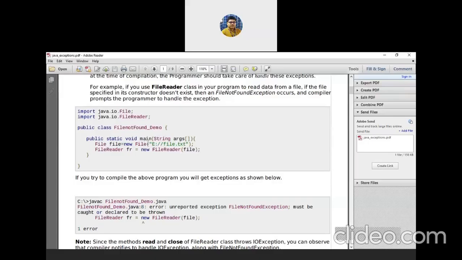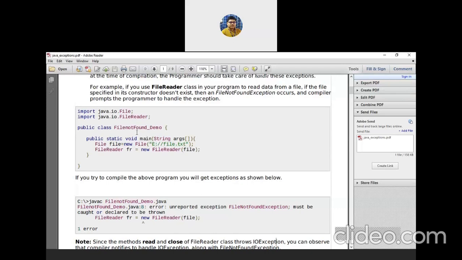Why? Because file methods, it is written over here, methods that read and close of the FileReader class throw IOException. I am going to create an object of this FileReader class. Inside it, I have passed the path of the file that is under the E drive, file.txt.